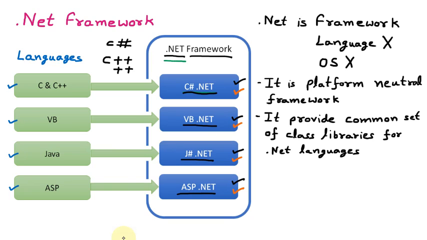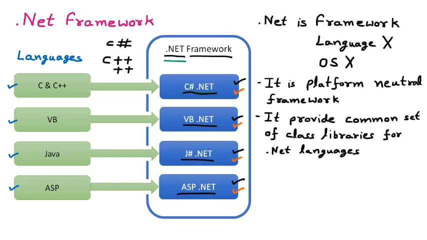That means the library is common. Whether you select C#, VB, J# or ASP, the same header files or libraries are available, and everybody can use them. There is nothing independent, because .NET works in such a way that everybody can work together. That's why their library, in layman's language the header file, is common for everybody. Everybody means all the languages.